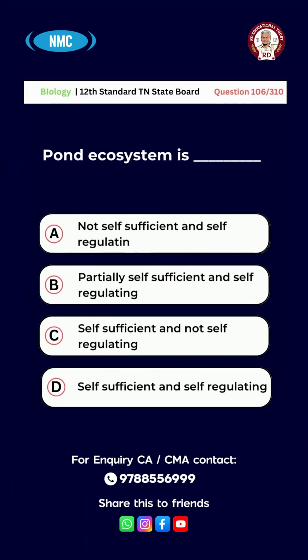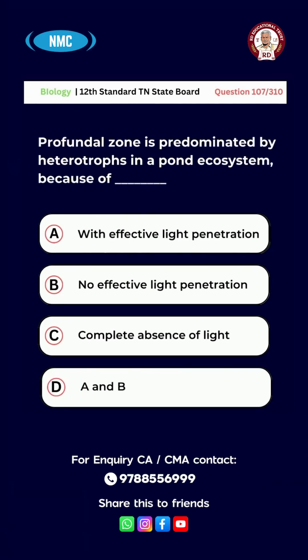Question number 106. Pond ecosystem is A. Not self-sufficient and self-regulating, B. Partially self-sufficient and self-regulating, C. Self-sufficient and not self-regulating, D. Self-sufficient and self-regulating. The right answer is option D. Self-sufficient and self-regulating.